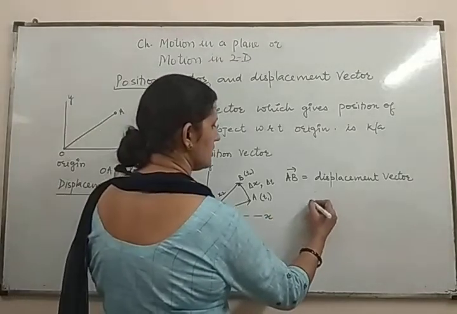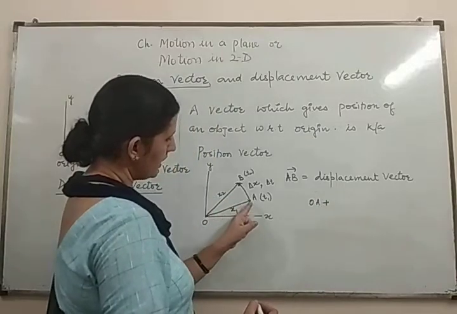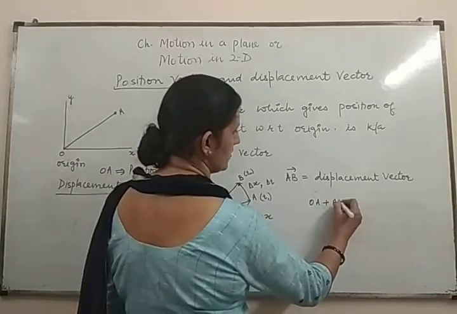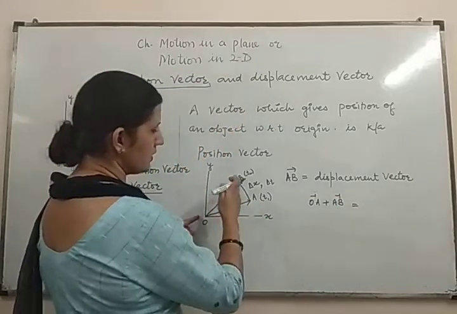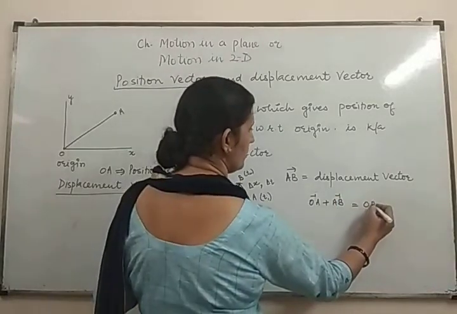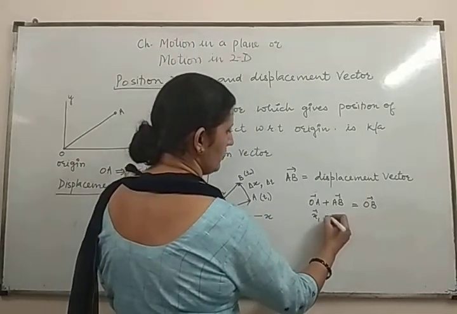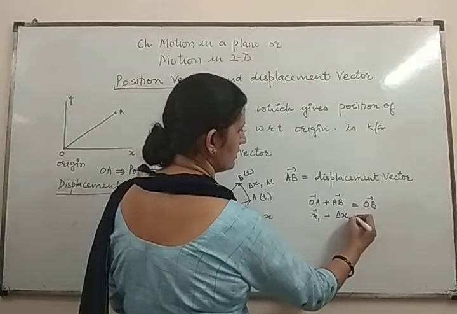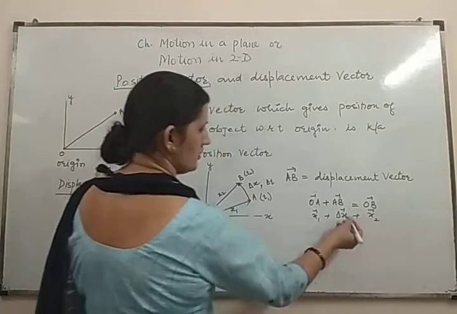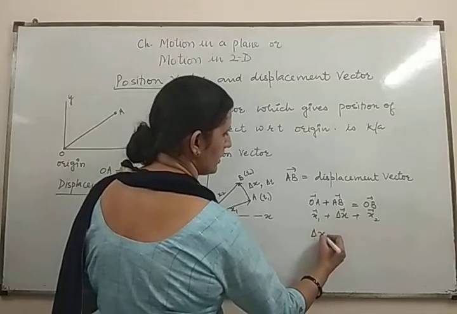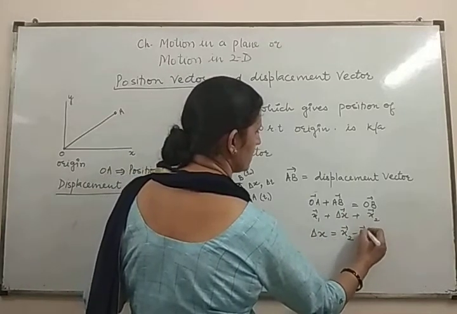So OA is x1, then AB is delta x, equal to OB, which is x2. To find delta x, it is x2 minus x1.